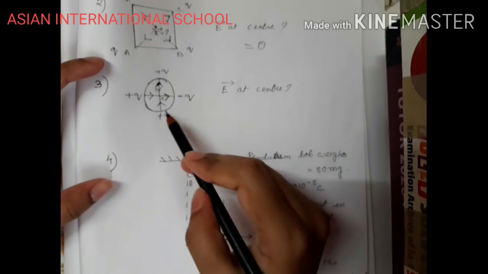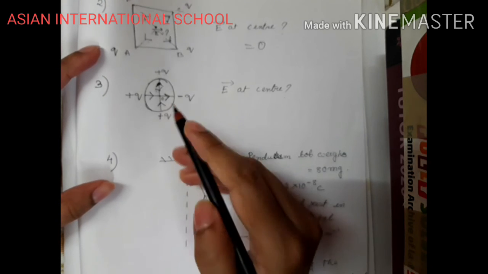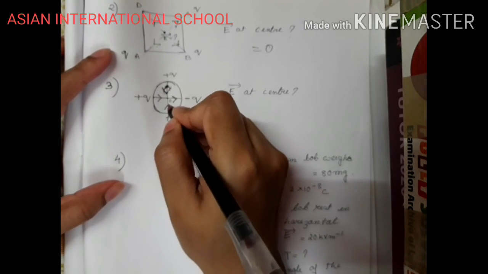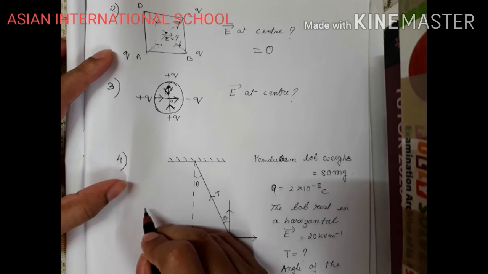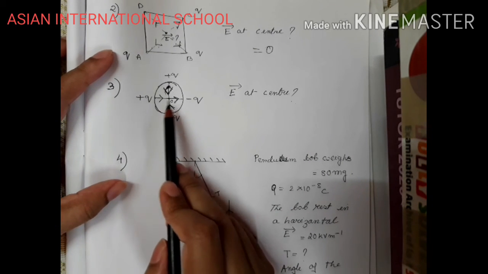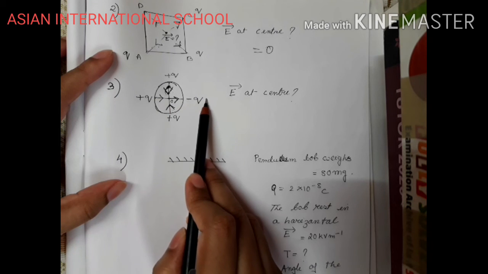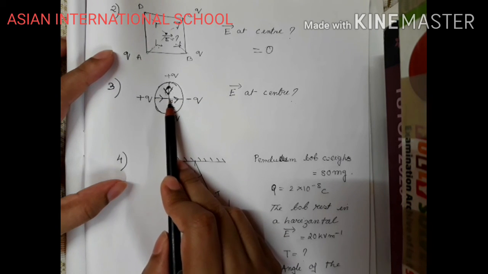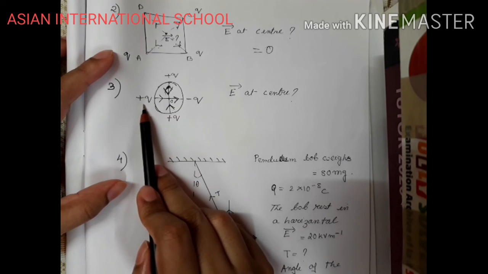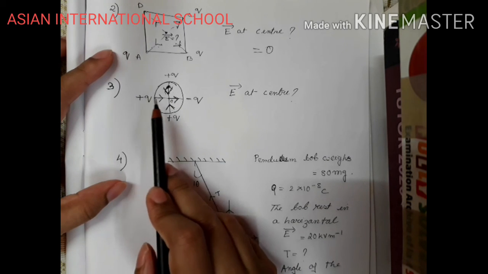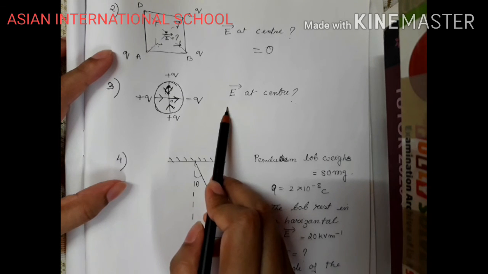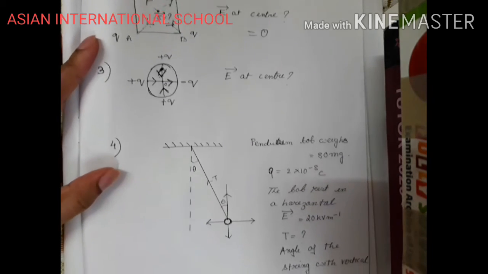So this one and this one, they are cancelling out each other. Whereas this one and this one, they are in the same direction. So the resultant electric field at the center will be the electric field for plus q charge and the electric field for minus q charge. You can find it out on your own.